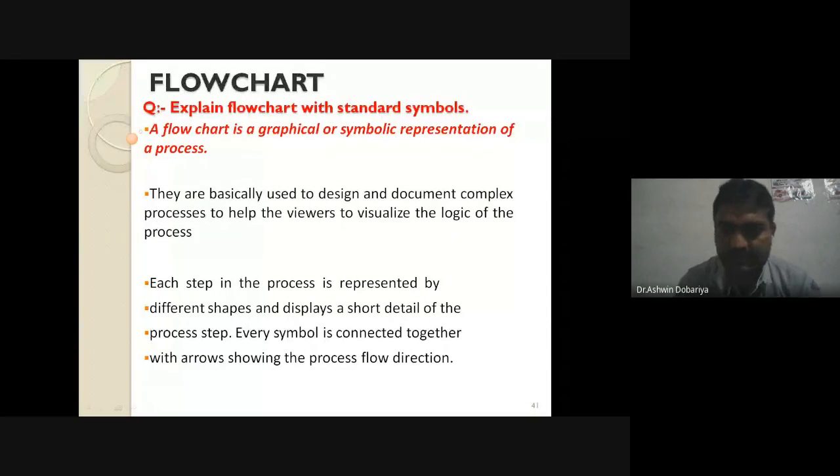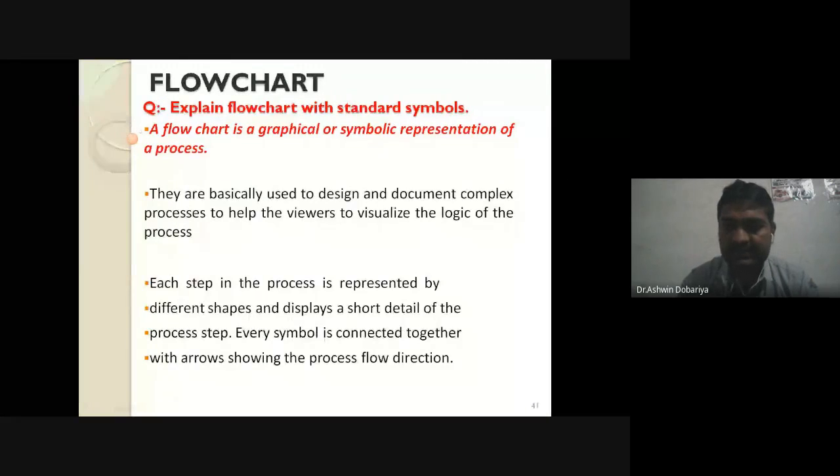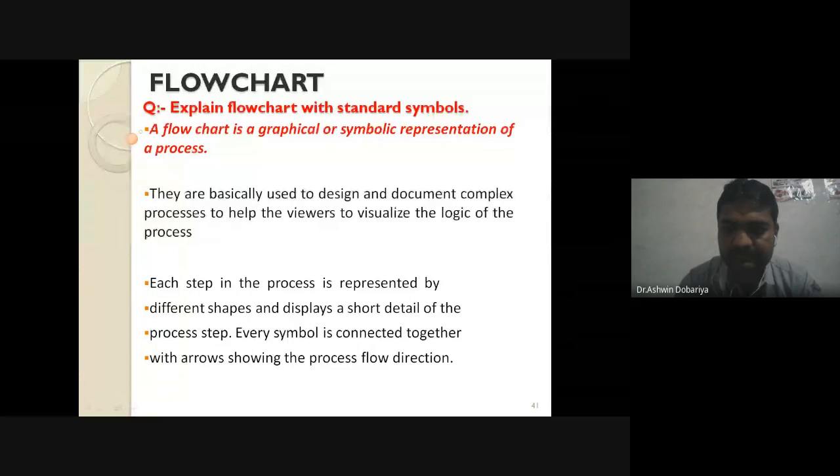Is the PPT visible? Yes, sir, visible. Okay. So now, flowcharts. Let me revise the things and then we'll move to the next part. And I hope all of you have a notebook or classroom book that you can use for the session, to write down the main points.